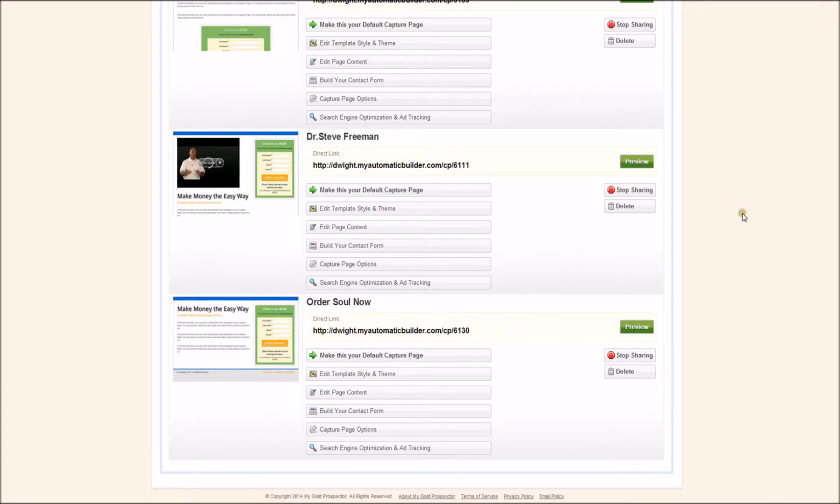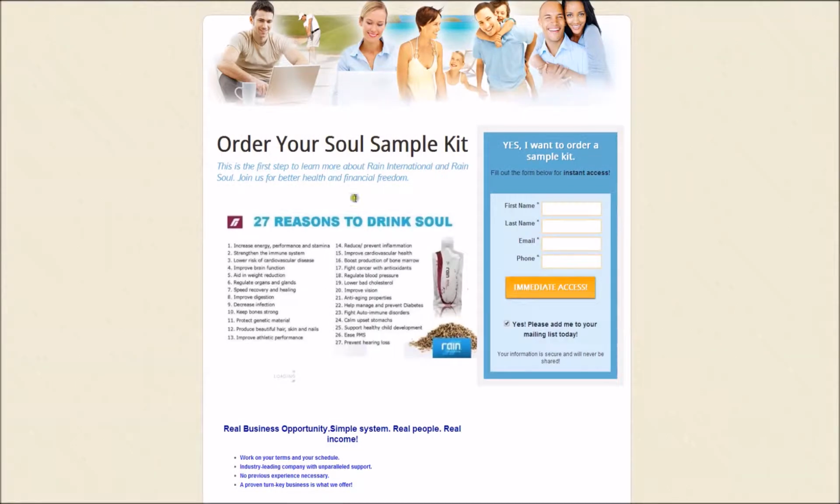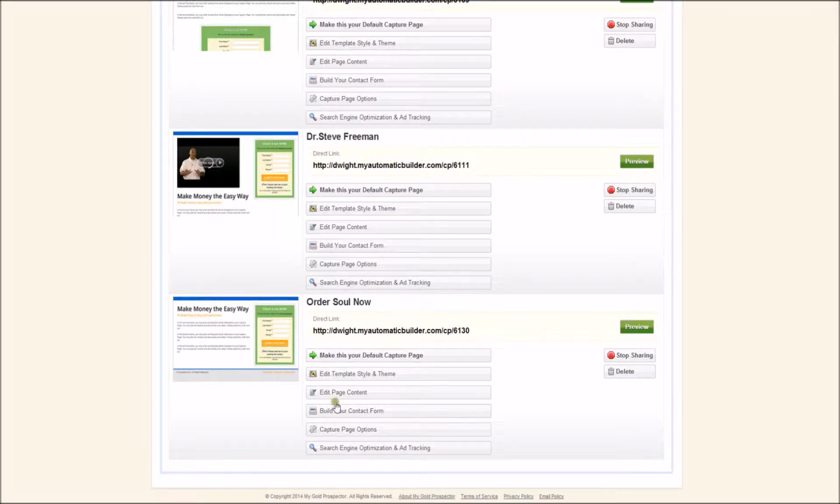First thing I want you to do is scroll down to the bottom. You're going to go to Order Sold Now. Just to review real quickly, if I hit Preview, that's this sample order. Okay? So here's what we need to do on this. Congratulations on taking the first step of looking at Rain International in our products. Okay? So come down here where it says Capture Page Options. Okay, Capture Page Options. Click on here.